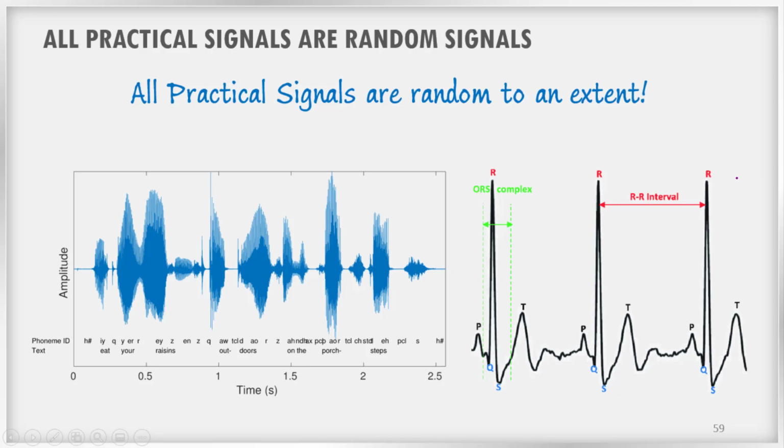The random signal can be viewed as belonging to an ensemble, a group of signals, with each signal in the ensemble having a different waveform, and each signal within this ensemble having a certain probability of occurrence. This ensemble of signals is referred to as a random process. More about that you can study when you learn digital communication.